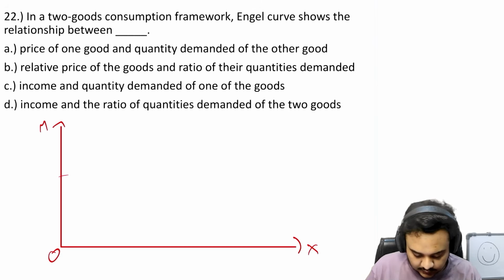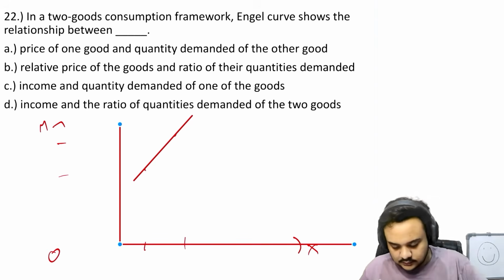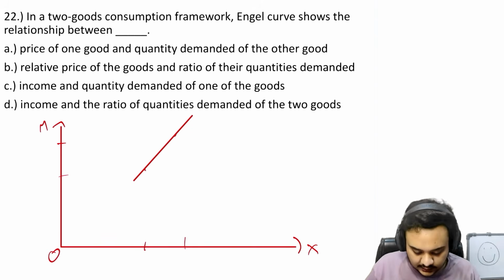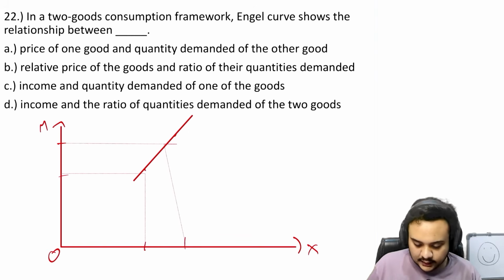we take a point right here. So as the income increases, the consumption of the good is also going to be increasing. So you just join the 2 points. This is going to be your Engel curve, and you can just highlight these points, something like that, right?